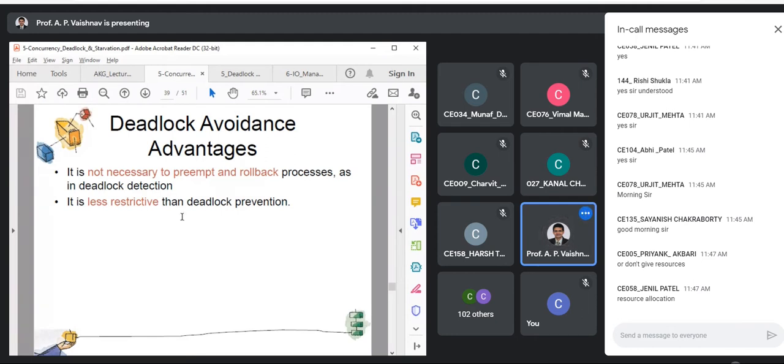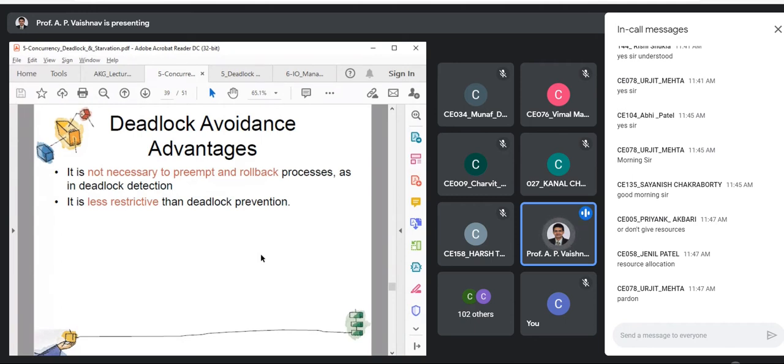It is less restrictive than deadlock prevention. Why so? In deadlock prevention, what was the strategy? Can anyone remember and recall? What was the strategy of deadlock prevention? That was the first strategy that we have seen. It is a very restrictive strategy.